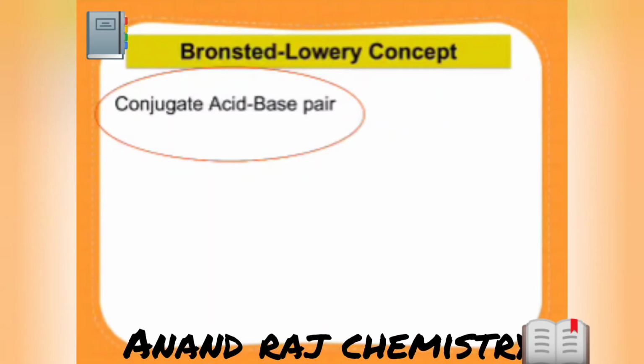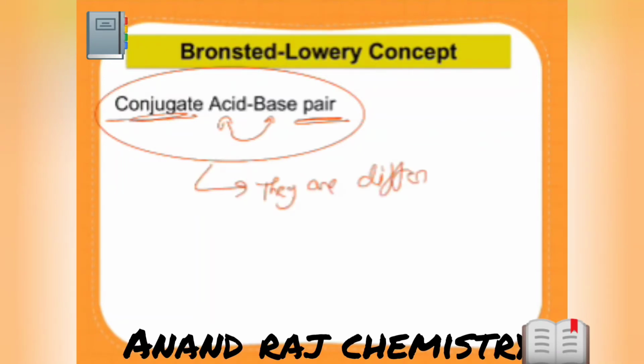When I'm saying pair, it means two things should be involved. What are those two things? Acid and base. But conjugate is written here. So whenever we have to define a conjugate acid base pair, in one line we can say they differ by 1 H plus.